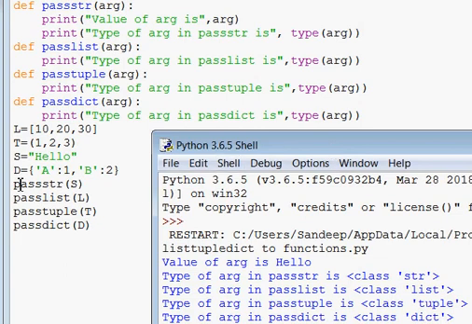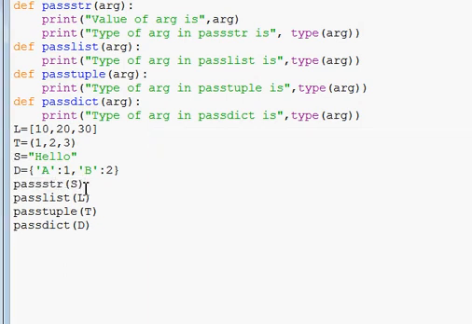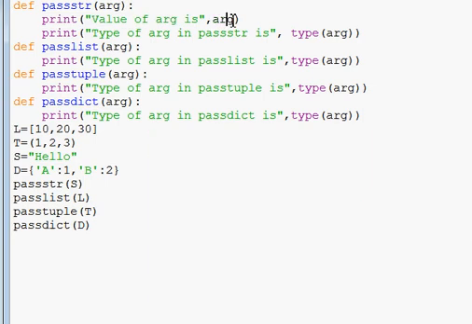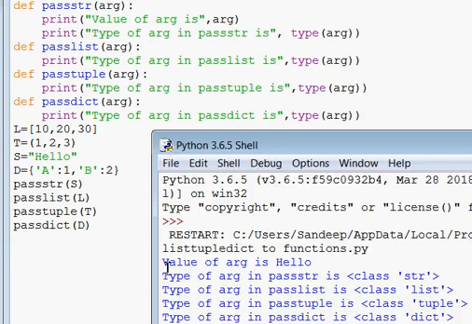See, the first statement executes pass str. Your control will come into this function, and while coming to this function, the first statement will execute print value of arg is arg, and arg will have the value that is having s. S is having hello, so arg will also have value s. So a statement will be printed in the output, value of arg is hello.